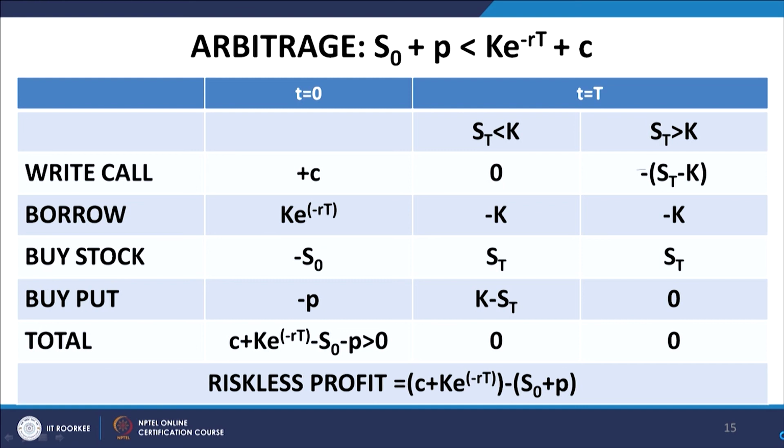In other words, you have generated a net cash inflow at t equal to 0 without a corresponding obligation at the maturity of the portfolio, and that is a riskless profit, what is called an arbitrage profit.